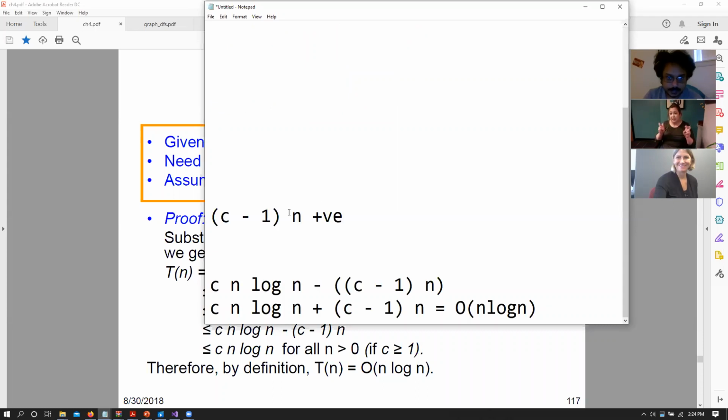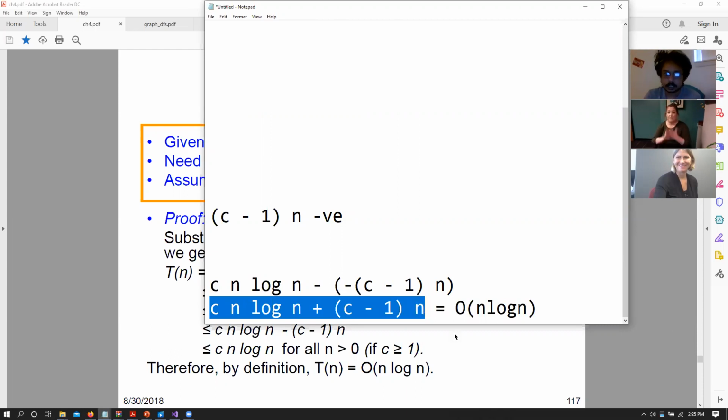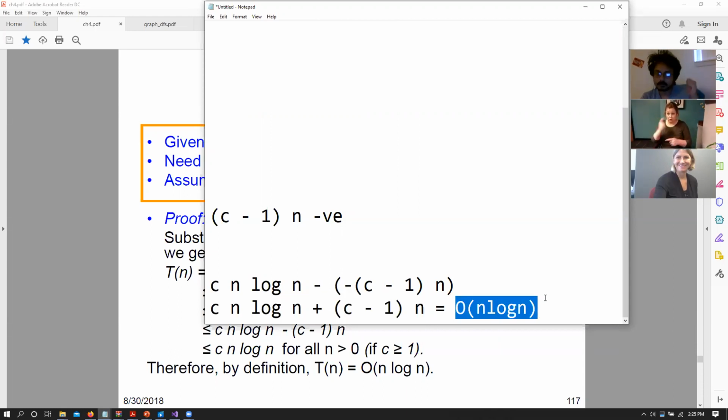Now the issue becomes, what if (c minus 1) times n is negative? If it is negative, that also means that minus times minus is plus, and now I'm adding something to this particular equation. Now, if I'm adding something to c n log n, it has the potential to be larger, right? So can I again say that it is n log n? Yes or no? No, no, because it is not big O of n log n. Tell me why.